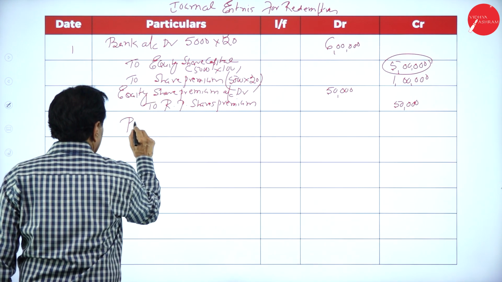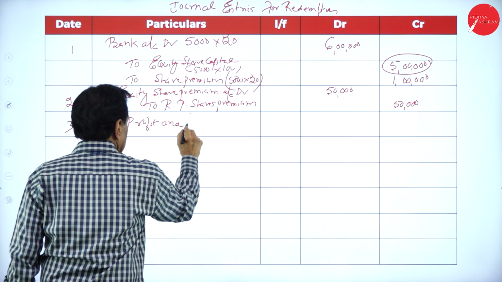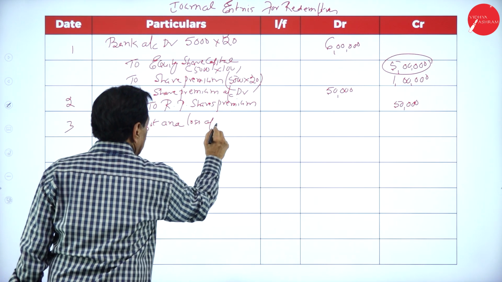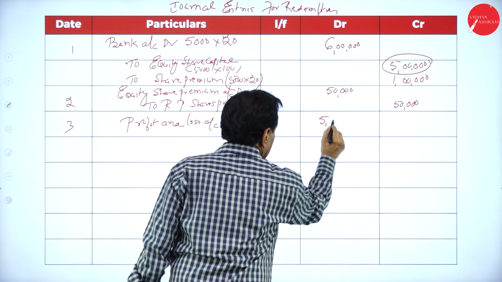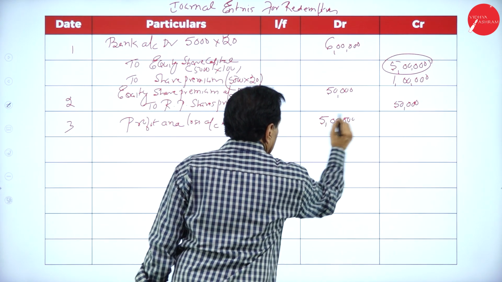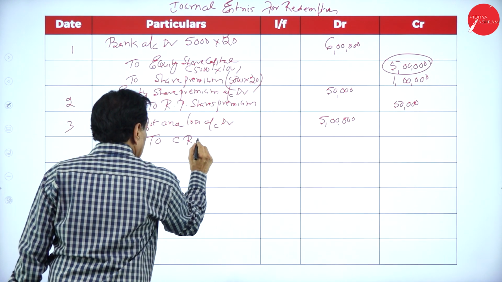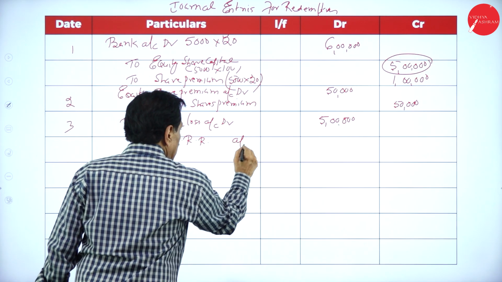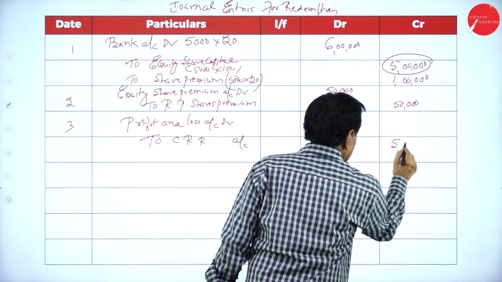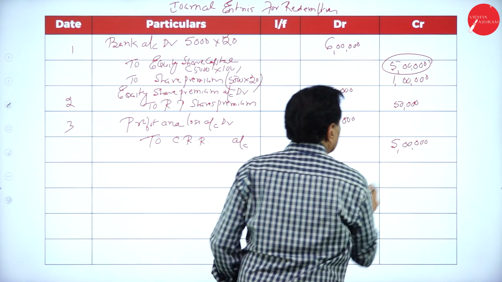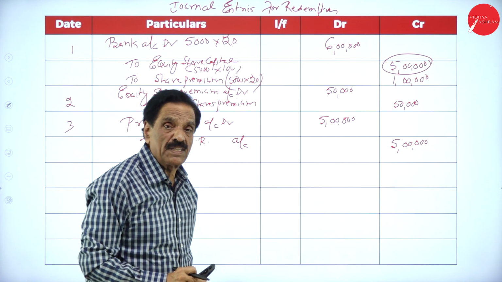Profit and loss account debtor 5 lakh to CRR account, capital redemption reserve account 5 lakh. So 5 lakh already available, another 5 lakh we took from the profit and loss account.